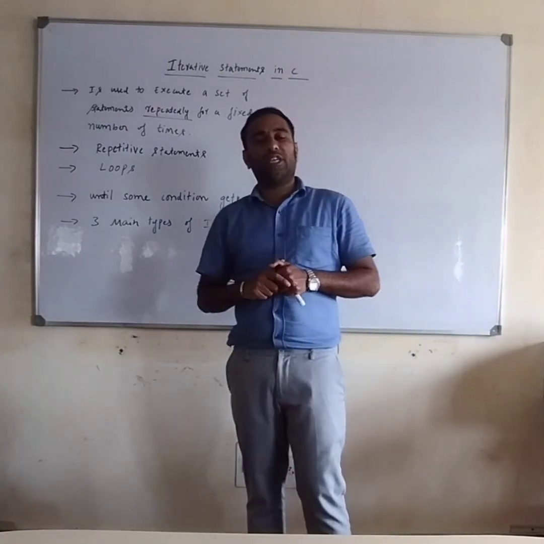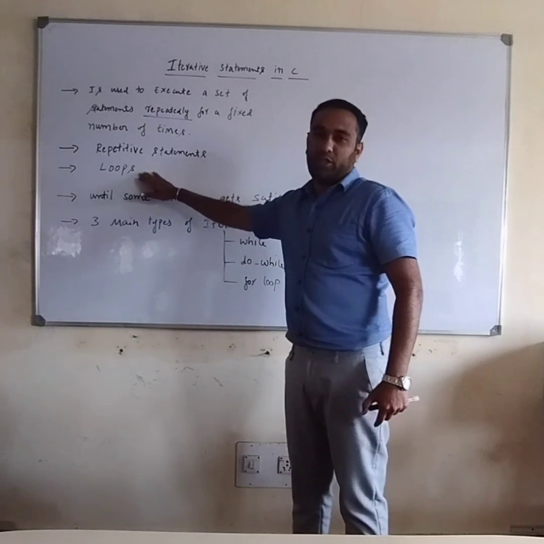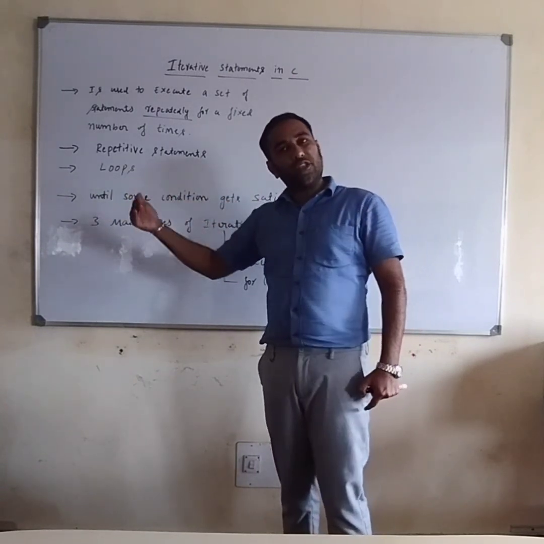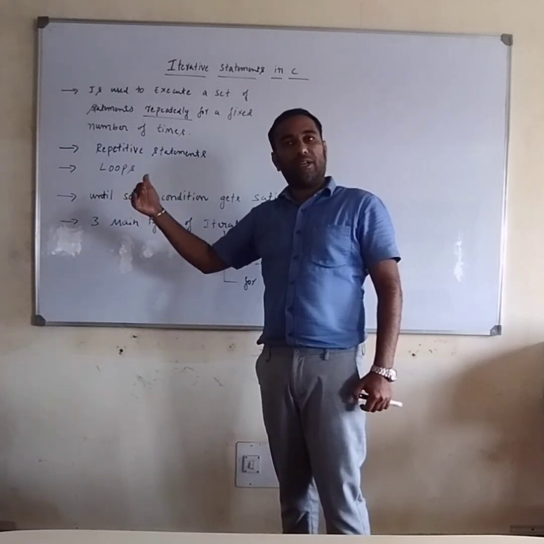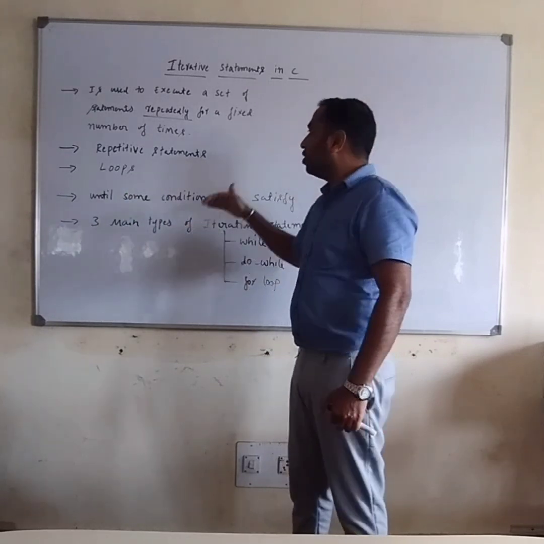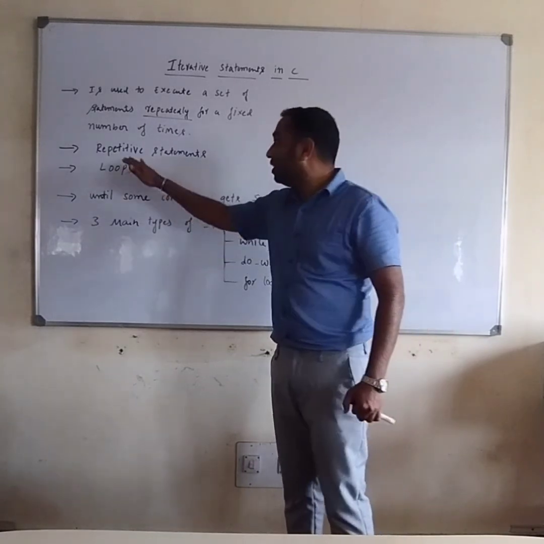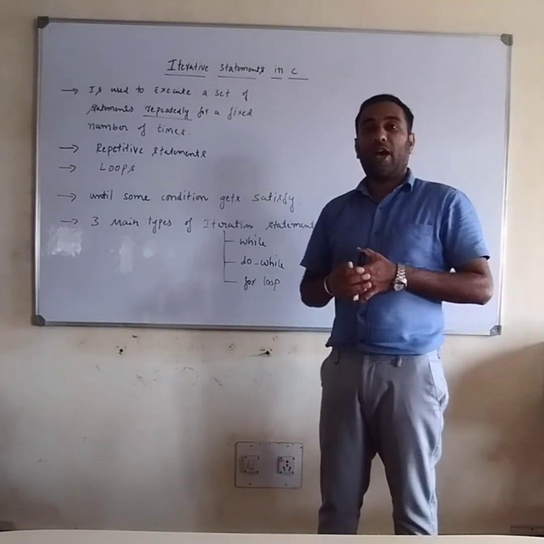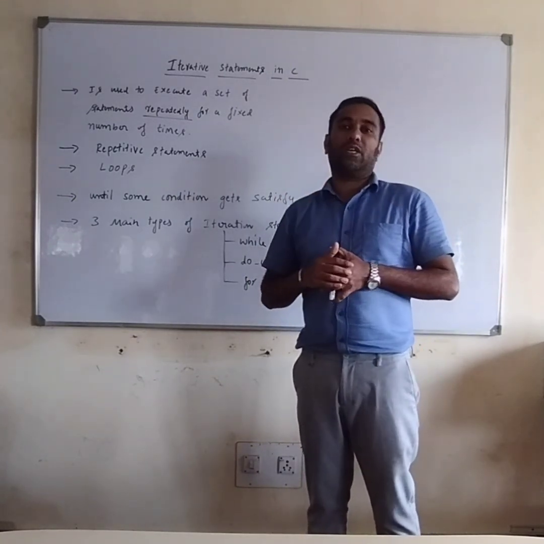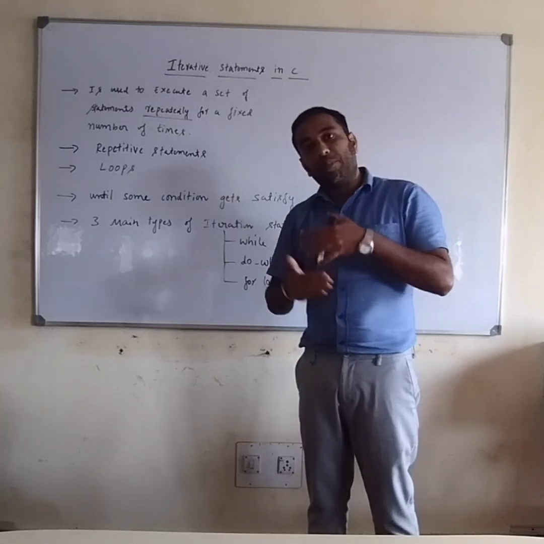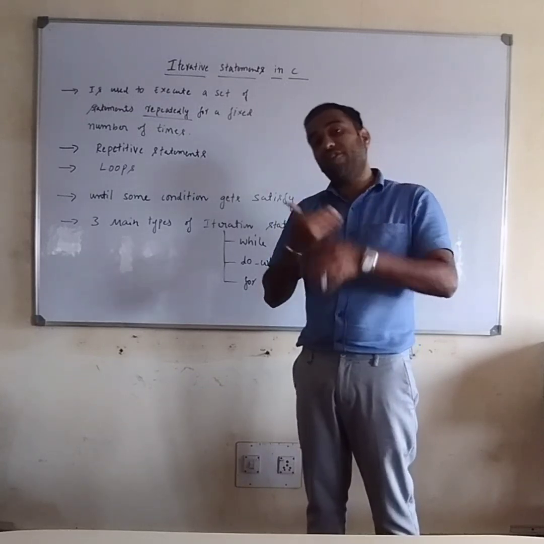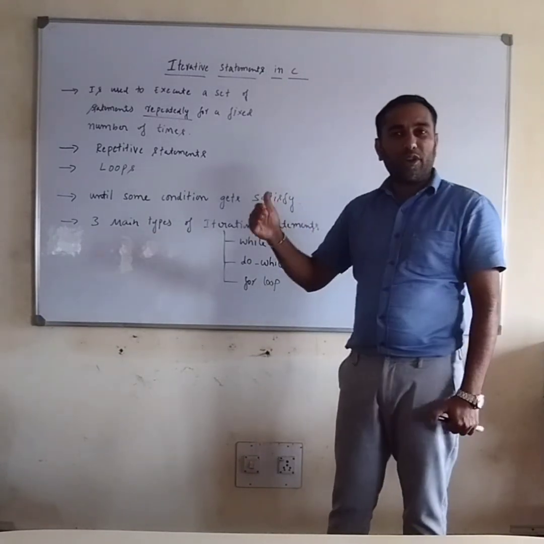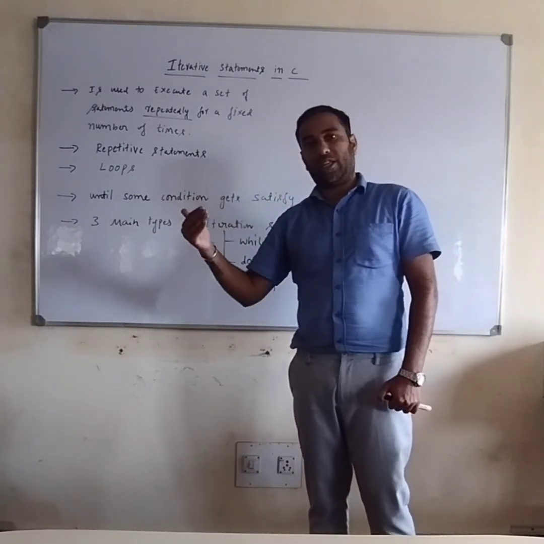Iterative statements in C are also called loops. What the different types of loops are and how we execute them, we will explain in the upcoming topics. This statement is also called a repetitive statement because, depending on the condition, we execute a statement repeatedly. That's why it is called an iterative statement. Until some condition gets satisfied, we execute the statement continuously.